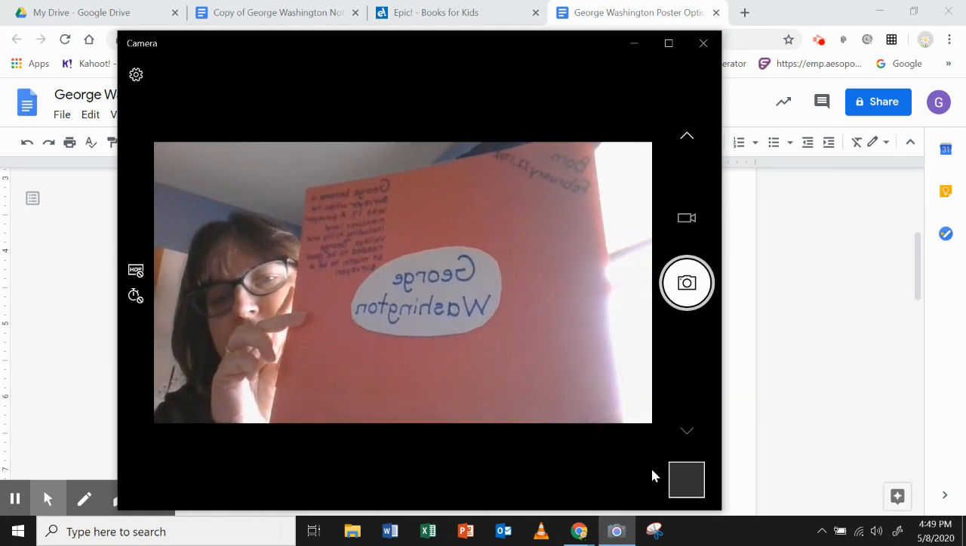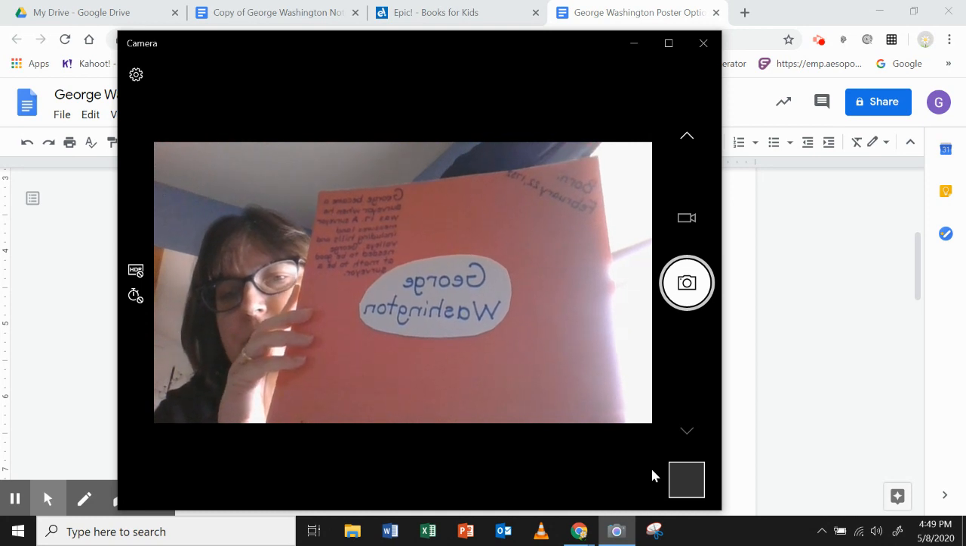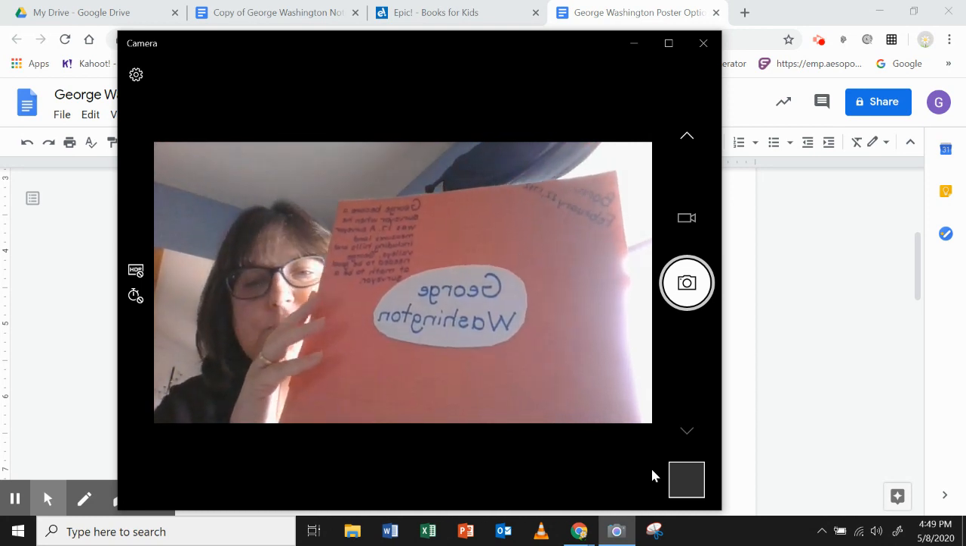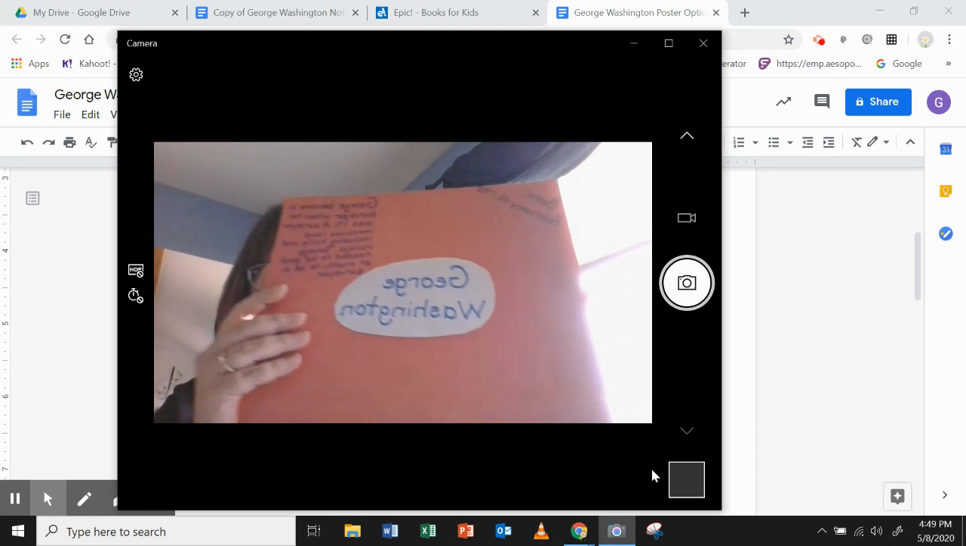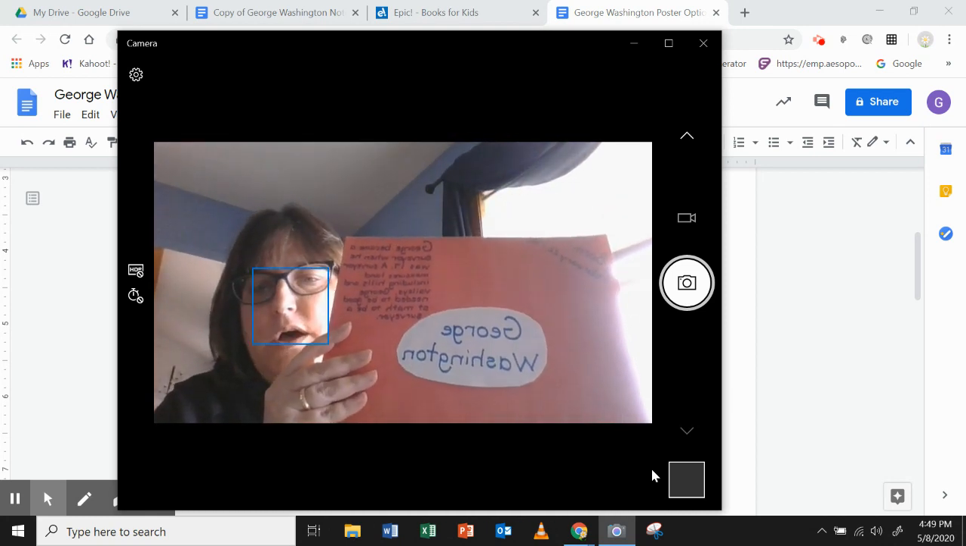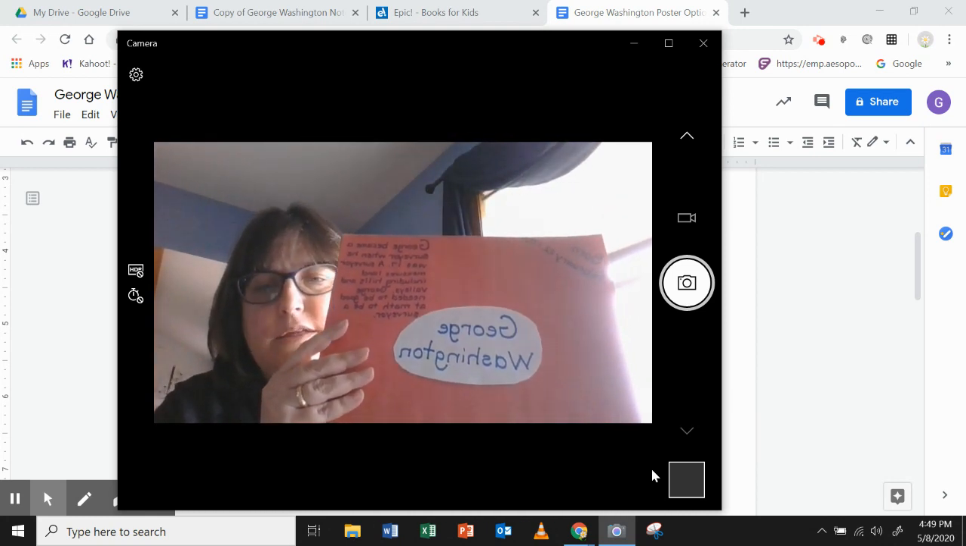But remember, whatever you have at home is what you can use to do your poster. If you only have a piece of paper, then you can put it on a piece of paper. Whatever you have, no need to go out and buy anything for that.